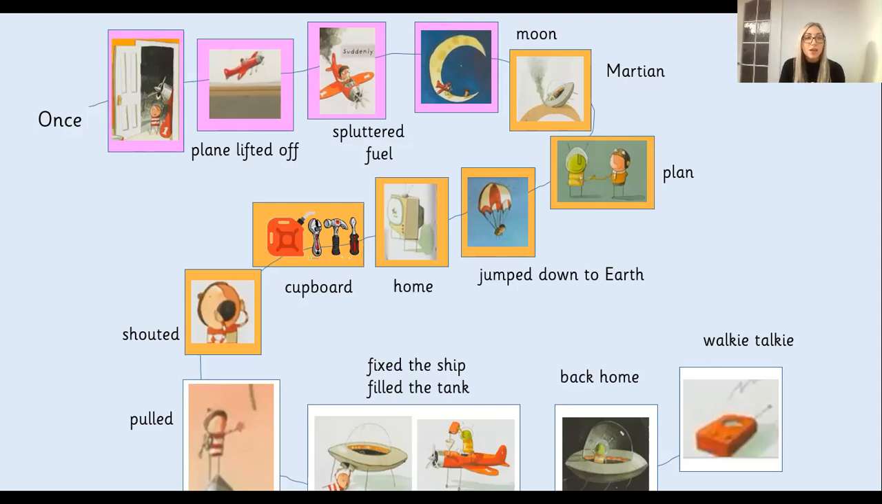Okay, so I've done once, plane lifted off. I've got spluttered to remind me that I need my suffix ed. I've got some of my topic words: fuel, moon, Martian, plan, jump down to earth, home, cupboard, shouted, pulled, and then I've got some captions: fixed the ship, build the tank, back home, and then walkie-talkie. And hopefully having these pictures and these captions will remind me of the sentences.